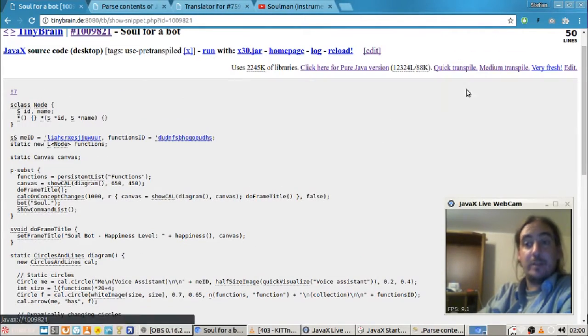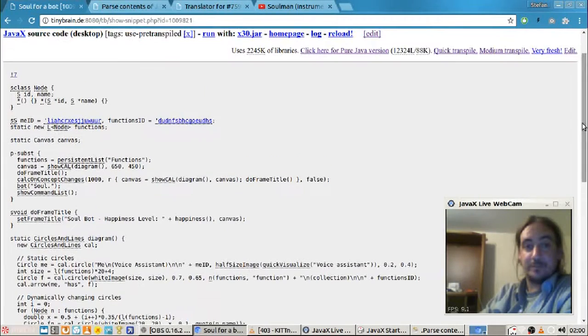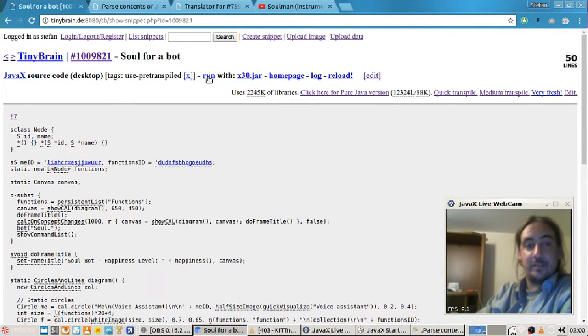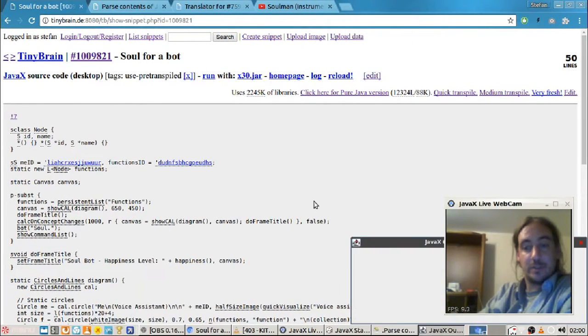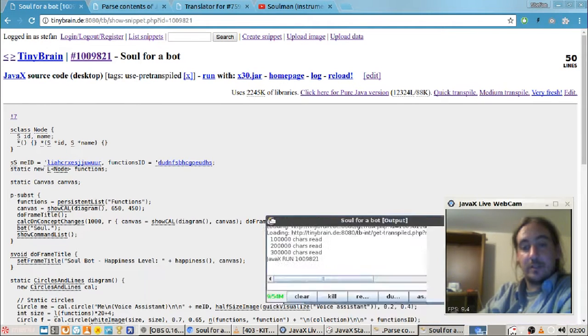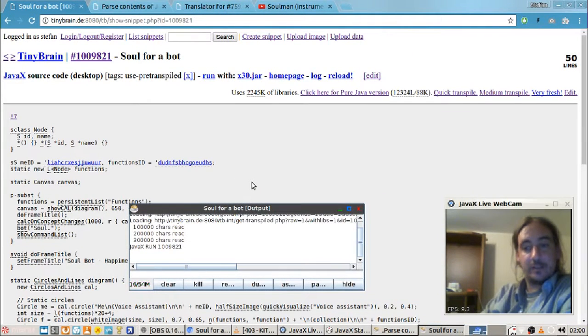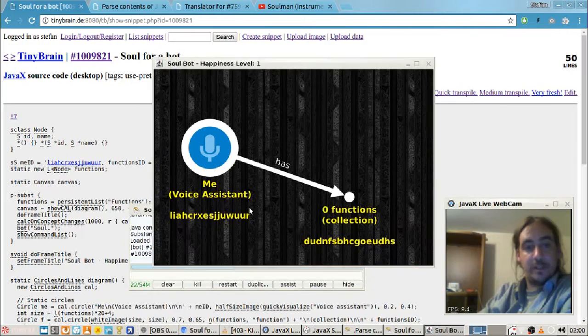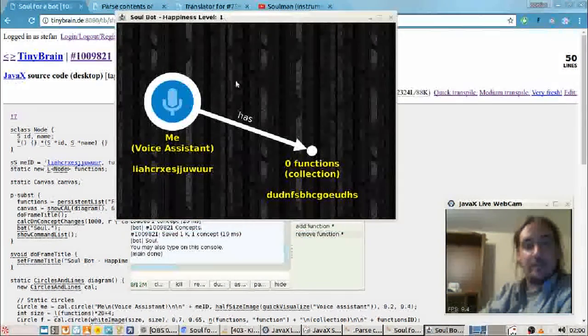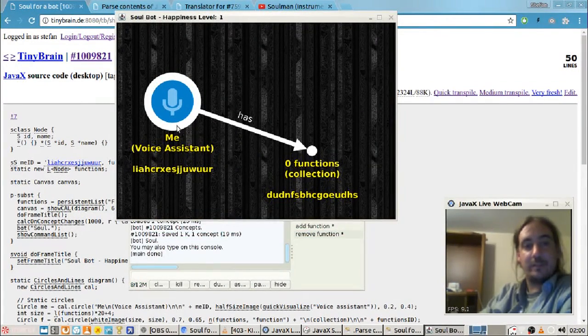Here's the program. You will be amazed what these 50 lines do. You'll see in a second. Starting, downloading, compiling, all for you. It has a text interface and a diagram. This short code here makes this diagram. It has a concept of itself. Me, the voice assistant. And these random IDs, I use these to make something real.